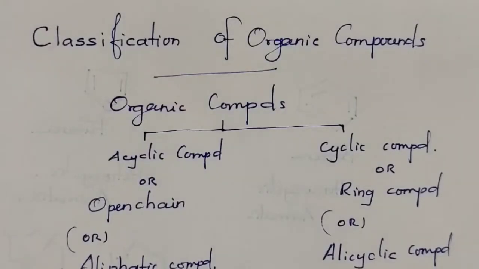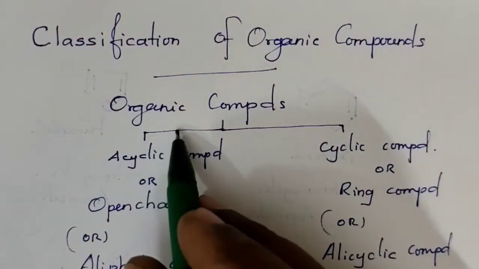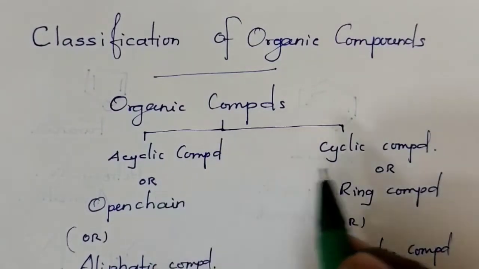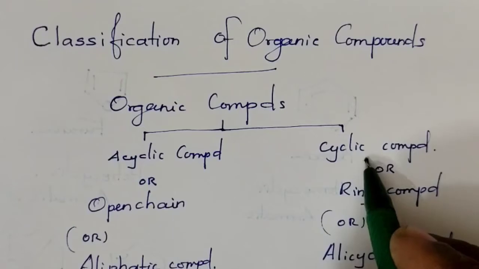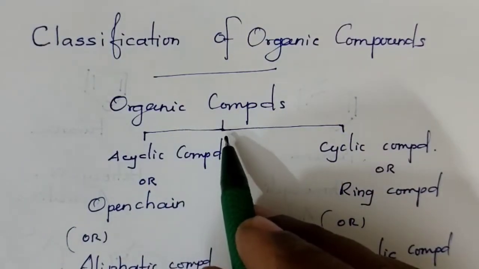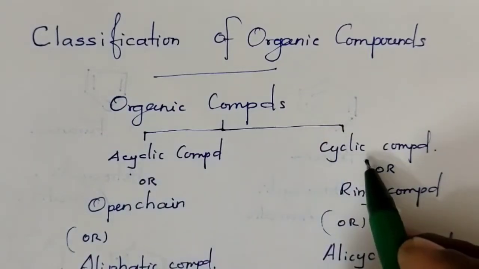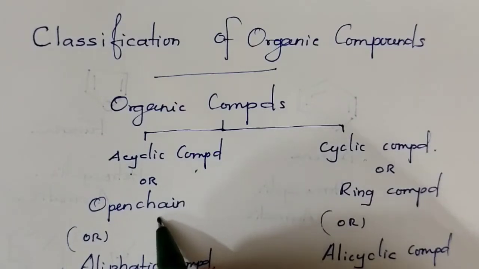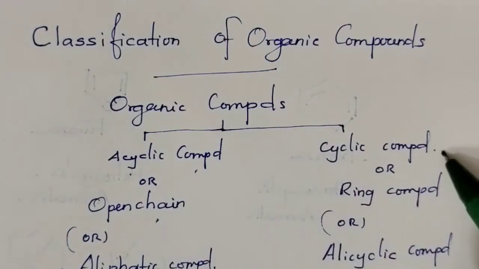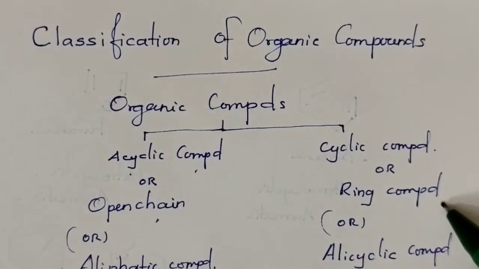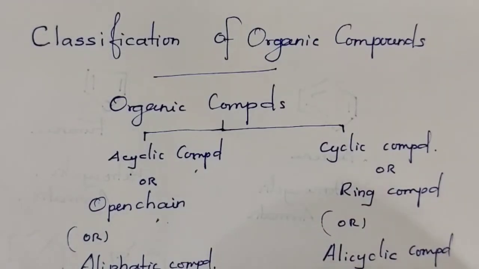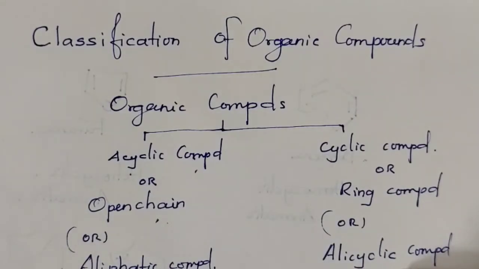Classification of organic compounds. Organic compounds are mainly classified into two types: acyclic compounds and cyclic compounds. Acyclic compounds are otherwise called open chain compounds. The cyclic compounds are otherwise called ring compounds. Acyclic or open chain compounds are otherwise called aliphatic compounds, whereas cyclic compounds are otherwise called alicyclic compounds.